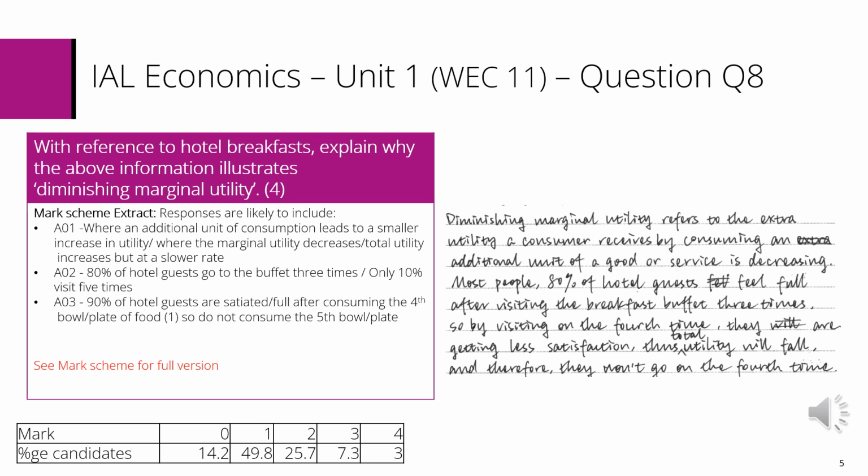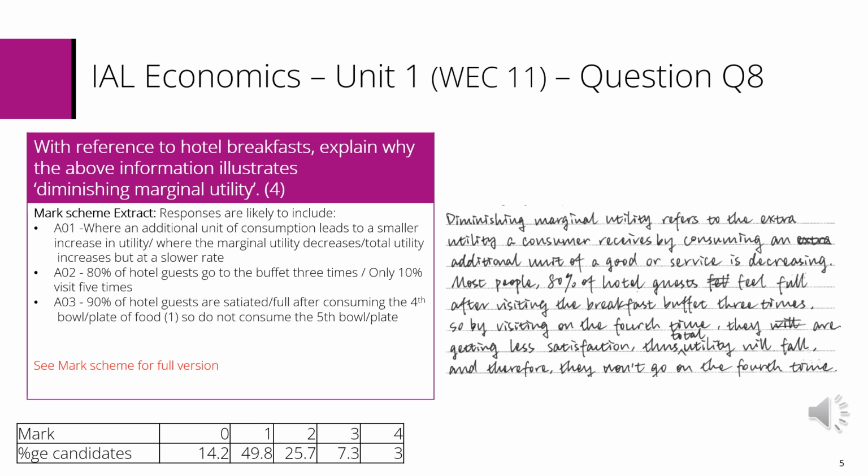Question 8 is a points-based question and worth 4 marks. This means the marks are awarded where the skill being tested is shown in the candidate's response. The question is: with reference to hotel breakfasts, explain why the above information illustrates diminishing marginal utility.